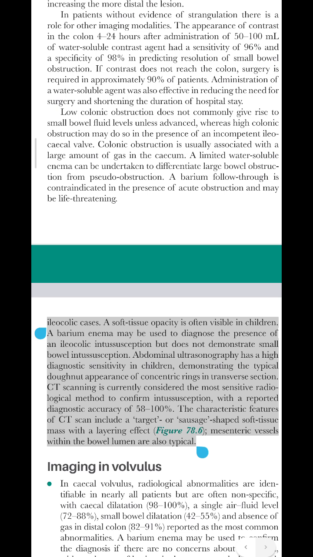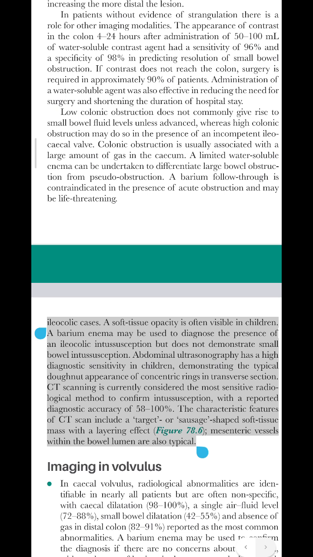ileocolic cases. A soft tissue opacity is often visible in children. A barium enema may be used to diagnose the presence of an ileocolic intussusception but does not demonstrate small bowel intussusception. Abdominal ultrasonography has a high diagnostic sensitivity in children, demonstrating the typical donut appearance of concentric rings in transverse